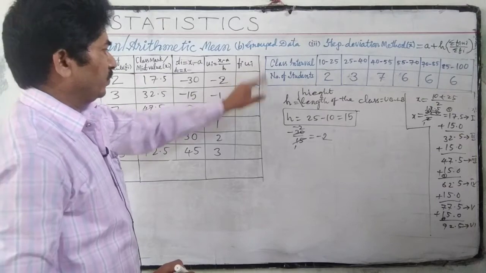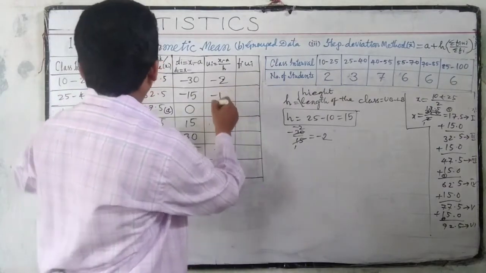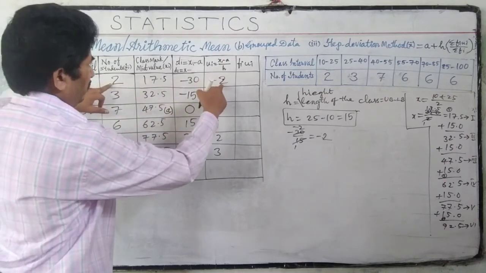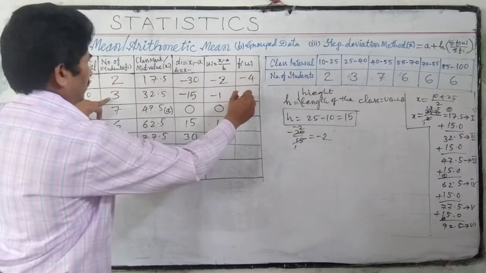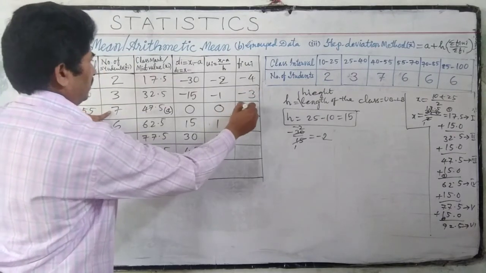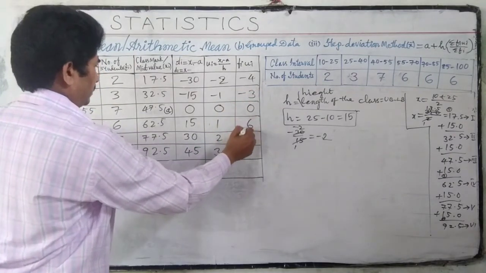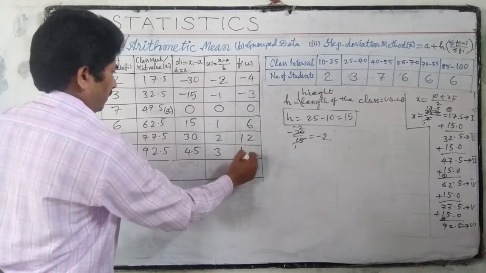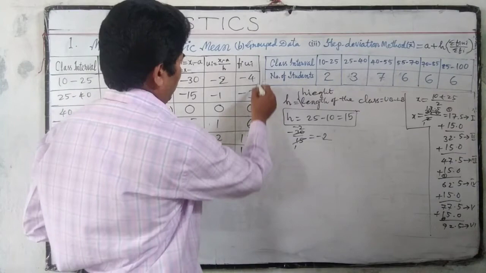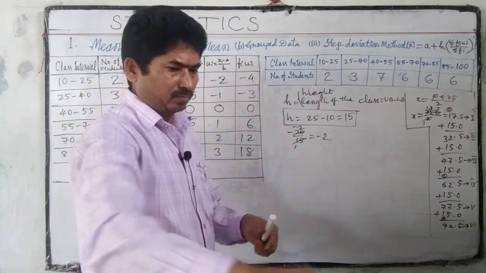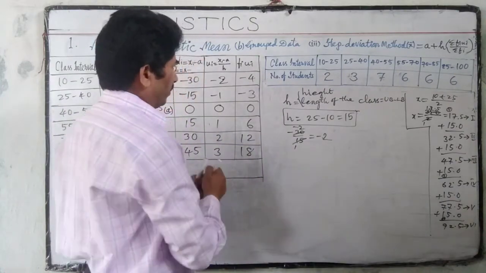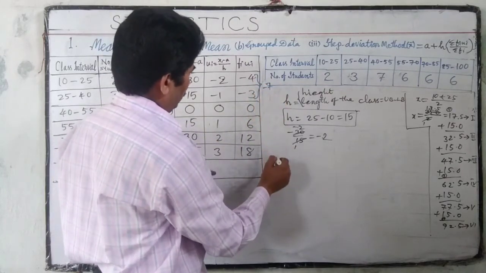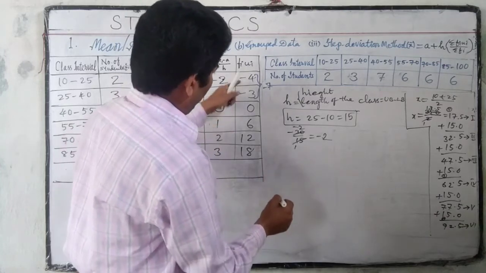Next, fi ui. Here we have f and here we have u. 2 twos are 4, 3 ones are 3, 7 zeros are 0, 6 ones are 6, 6 twos are 12, 6 threes are 18. So the negative numbers are minus 4 and minus 3, which make minus 7.